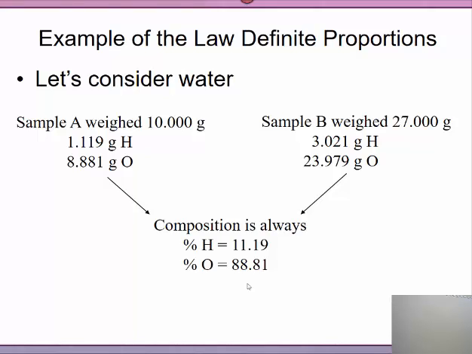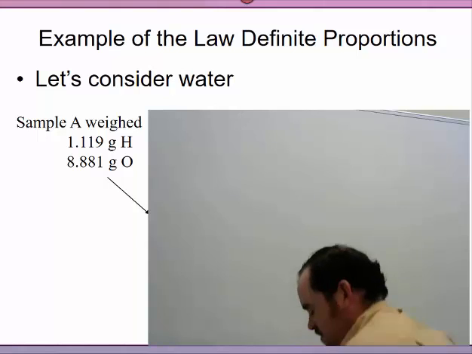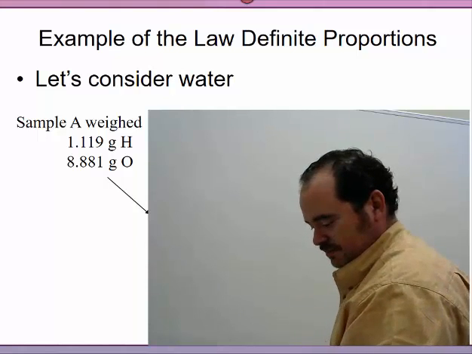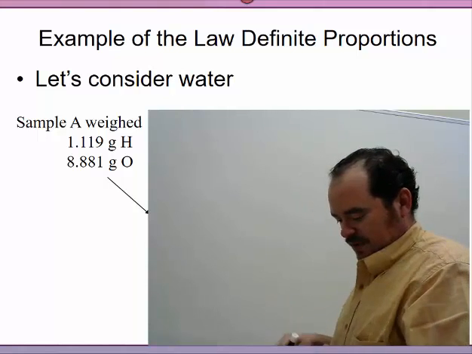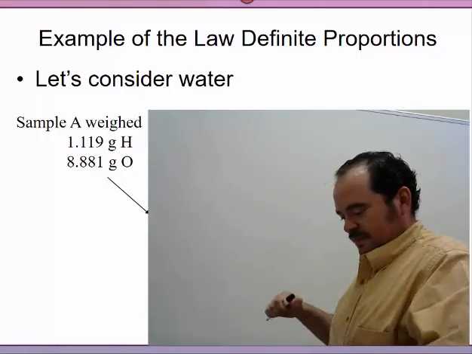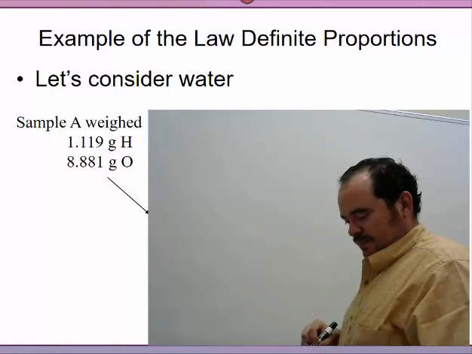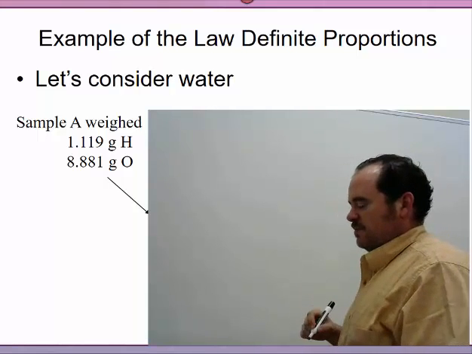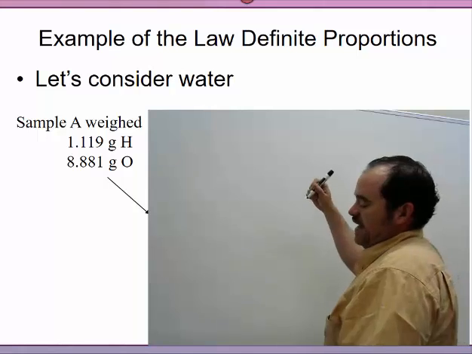Let's consider the following. You have sample A that weighs 10 grams and sample B that weighs 27 grams. So for this problem, what do we got here?